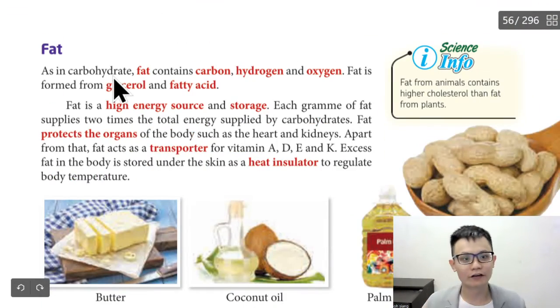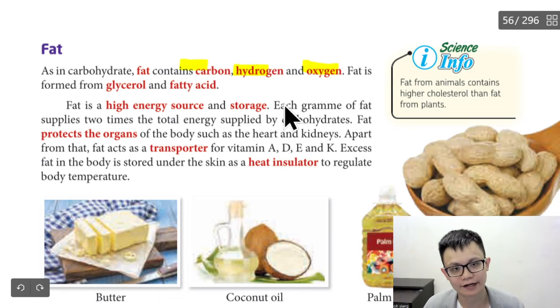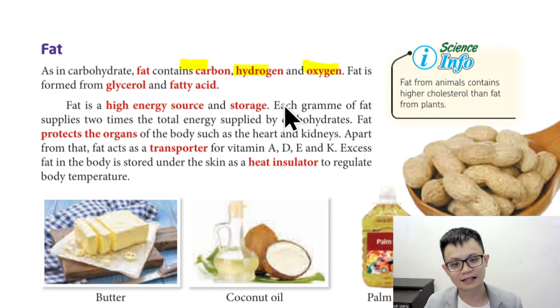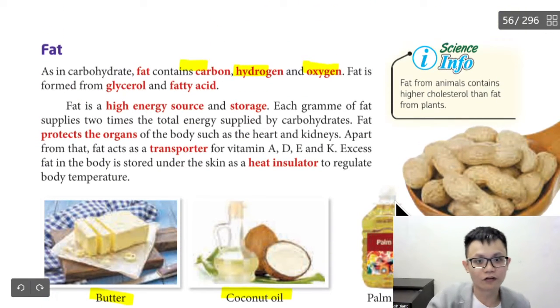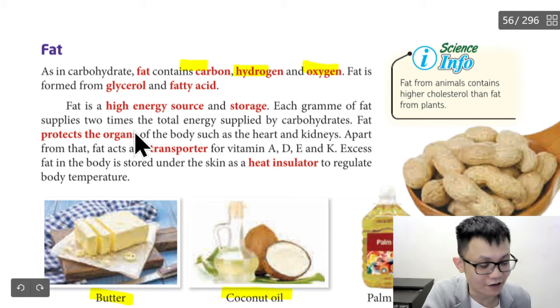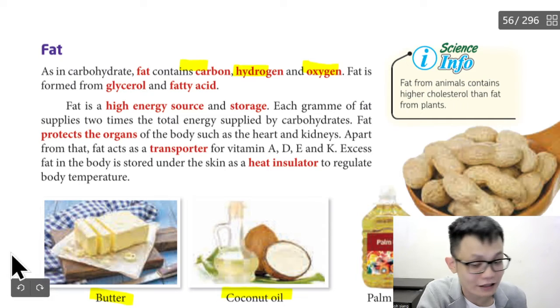Okay, moving on, we are going to learn about fat. So what are the elements in fat? Again, it's carbon, hydrogen, oxygen. So it's the same thing as carbohydrate. So basically, fat and carbohydrate are similar, right? We can see a lot of fat is butter or coconut oil. If you are hungry, you can eat rice, carbohydrate, but actually you can eat fat, you can just eat the butter or coconut oil if you want to.